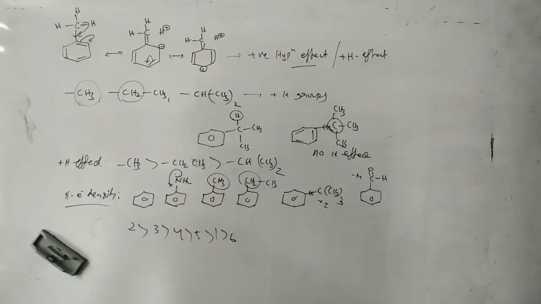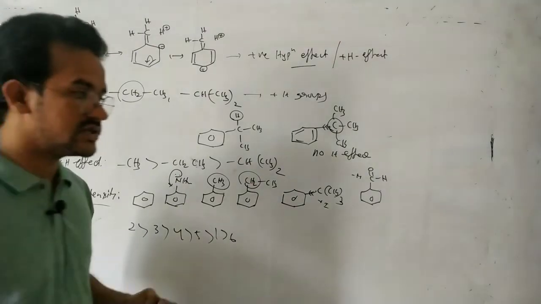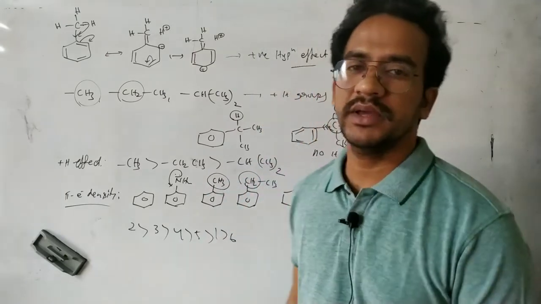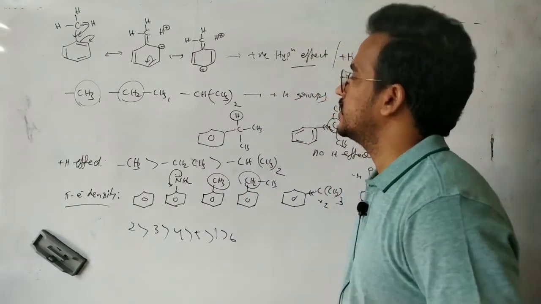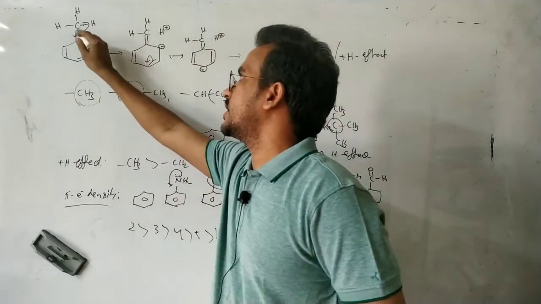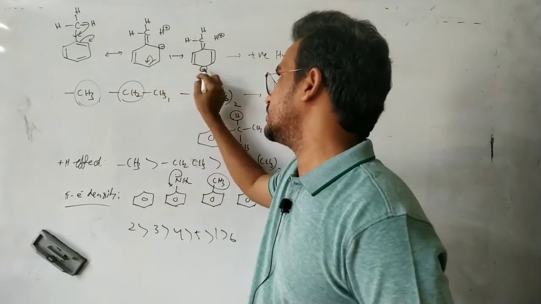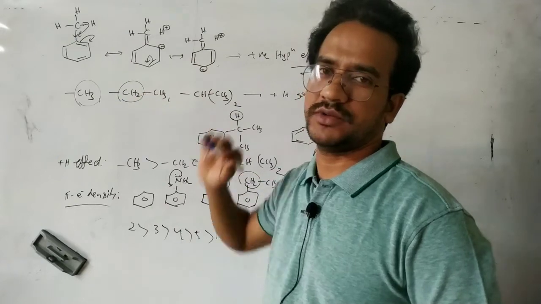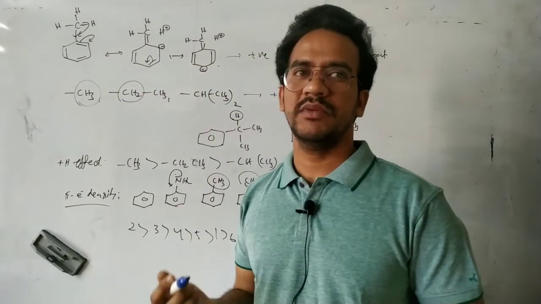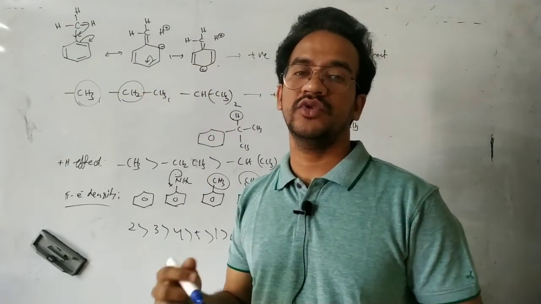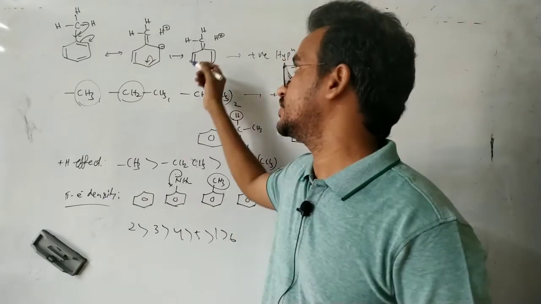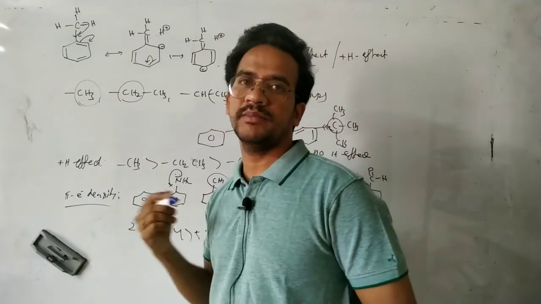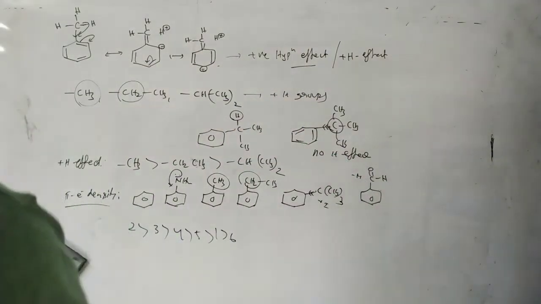So the methyl group is also an electron donating group. That donating nature is explained by the hyperconjugation. Its donating nature works at the ortho position and para position, but there is no electron density increase at the meta position. Like plus M effect and minus M effect work at the ortho and para positions, similarly here also the hyperconjugation effect works at the ortho position and para position.